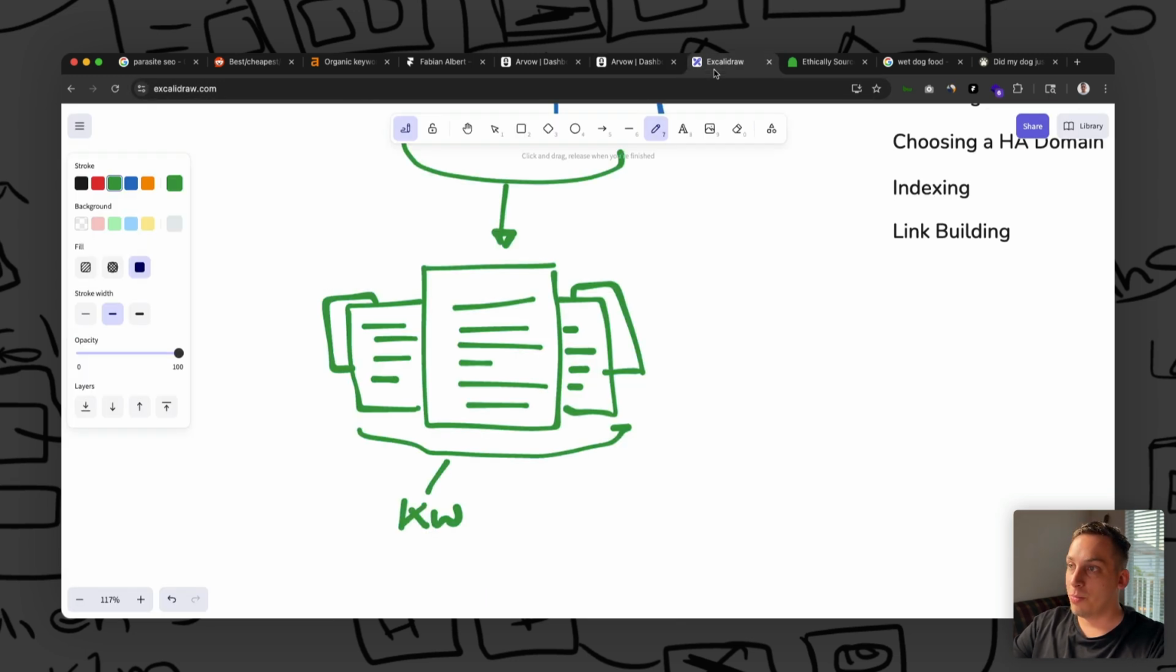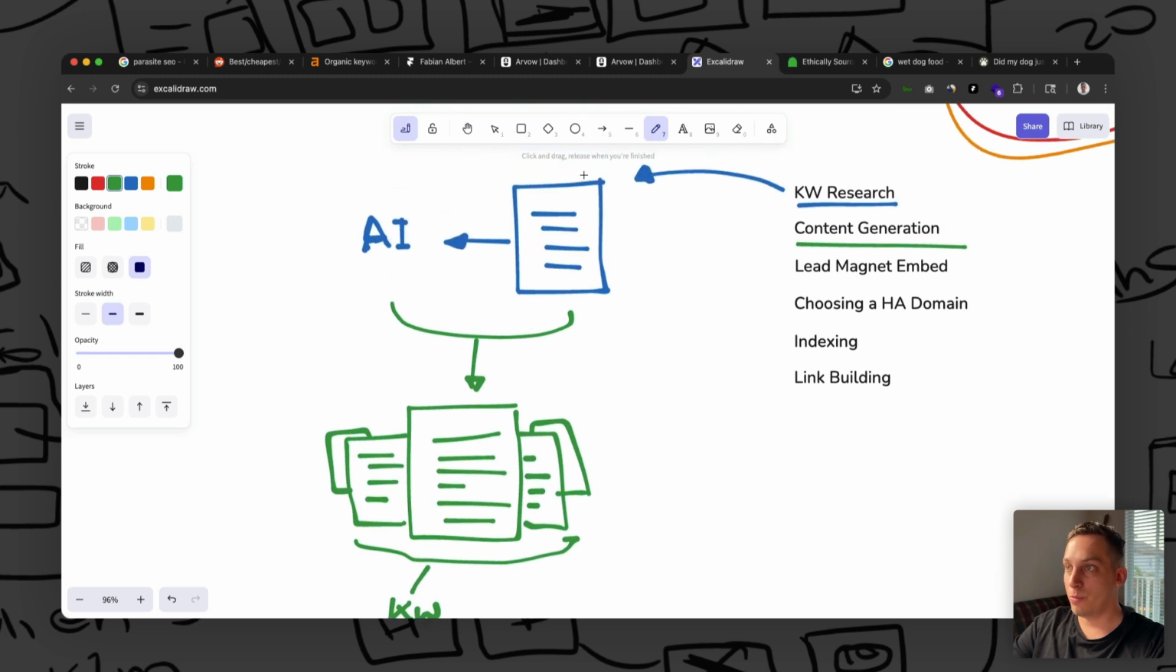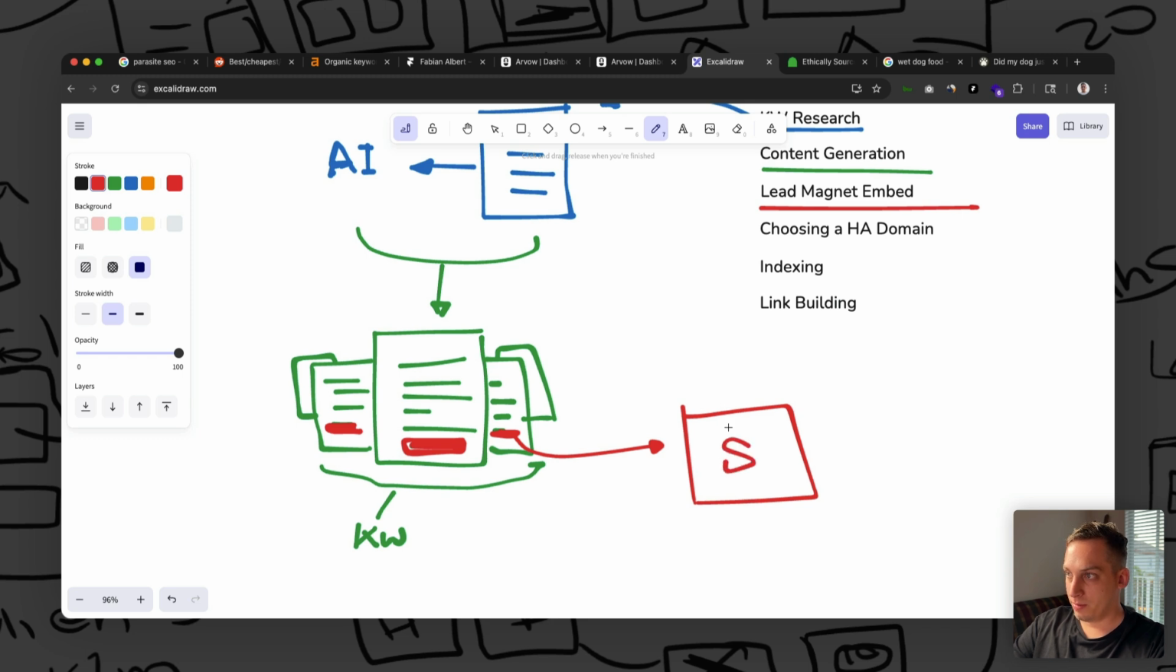But basically, let's just go back to our notes. And what we did here was that we did our keyword research with Arvow. We are now generating the content with Arvow. And then the next step here would be to basically get this lead magnet embed. So we would want some type of lead magnet down here inside of our blog post to kind of lead people to our product, right? To a specific product or to a collection of products or something like that, right?